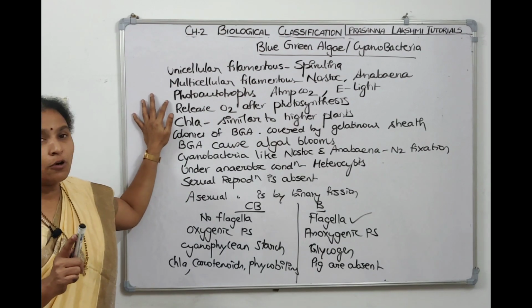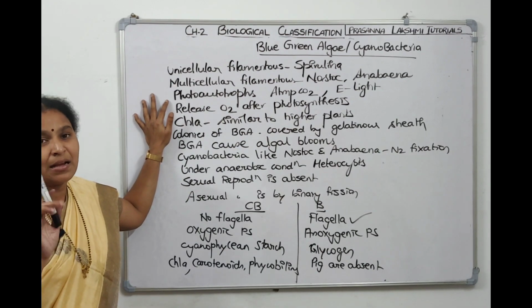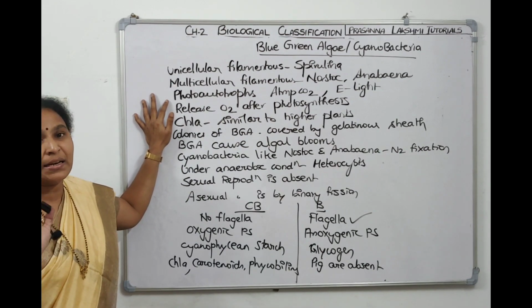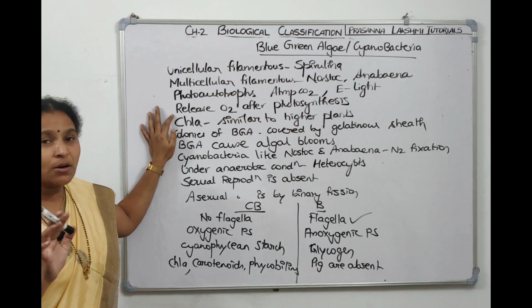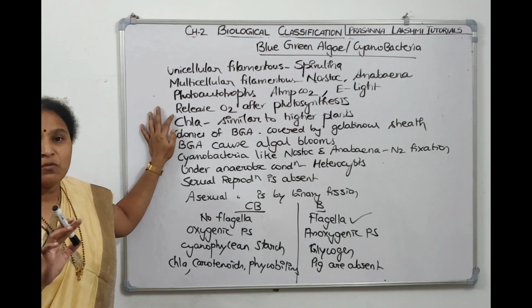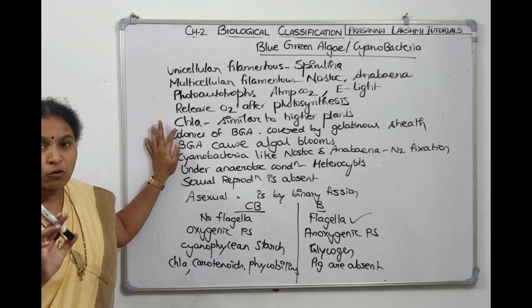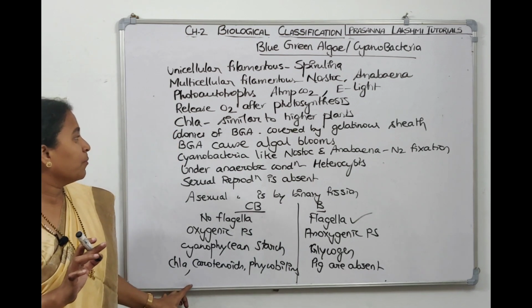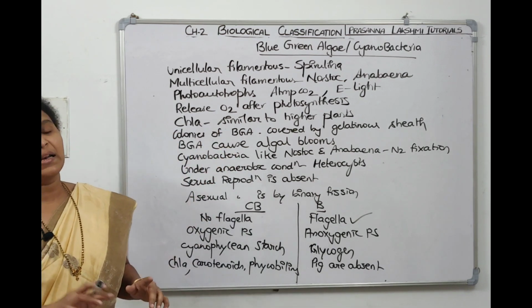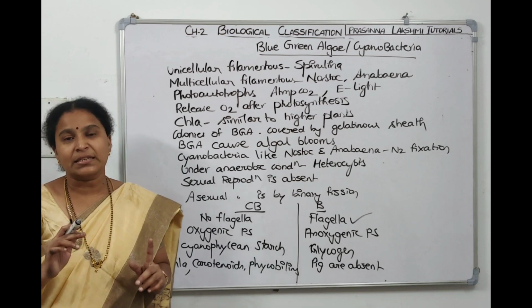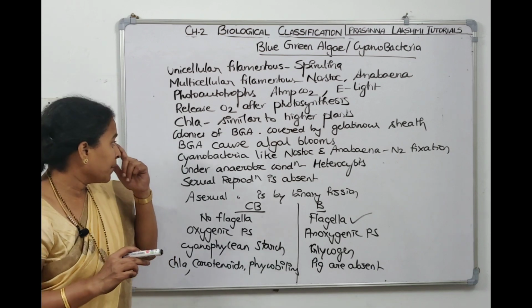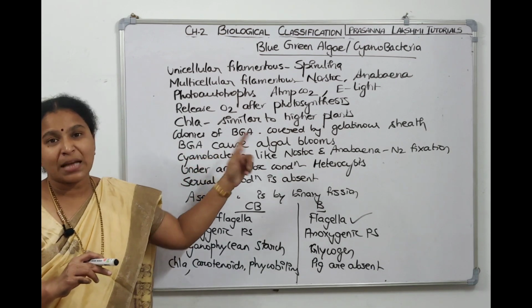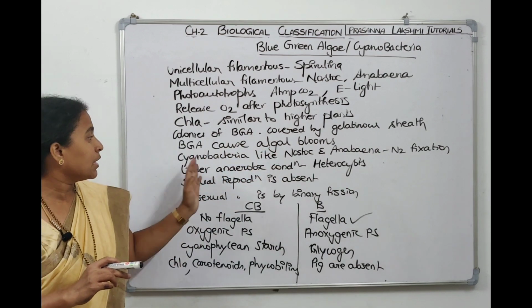They come under photoautotrophs, means just like plants, they take carbon dioxide from the atmosphere, sunlight as a source of energy. They release oxygen during photosynthesis. They do oxygenic photosynthesis. They have chlorophyll A, which is similar to higher plants. Now the colonies of blue-green algae are covered by gelatinous sheath. In NCERT, this diagram we can watch there. Now blue-green algae sometimes cause algal blooms and they pollute the water bodies.